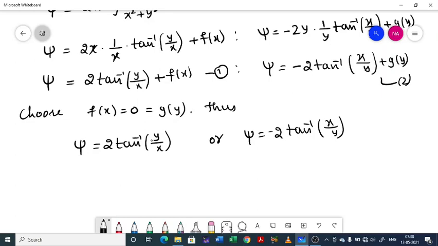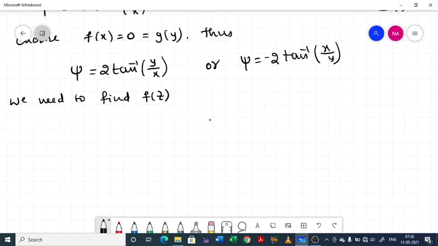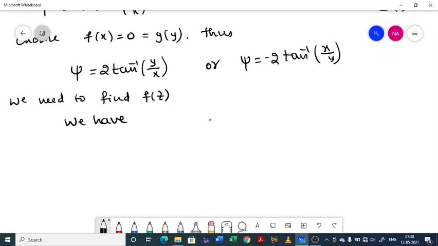So for this problem we need to find f of z also. So we have f of z equal to phi plus i psi. So phi is log of x square plus y square, and psi is 2 tan inverse of y by x.